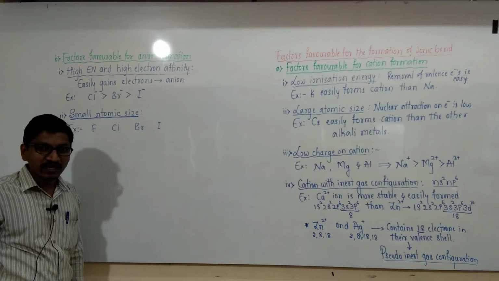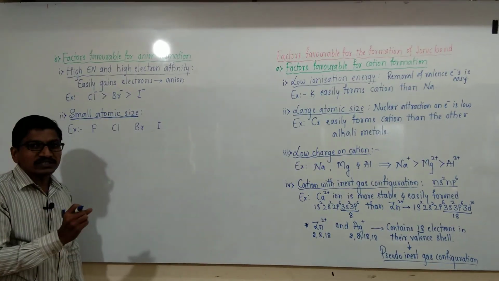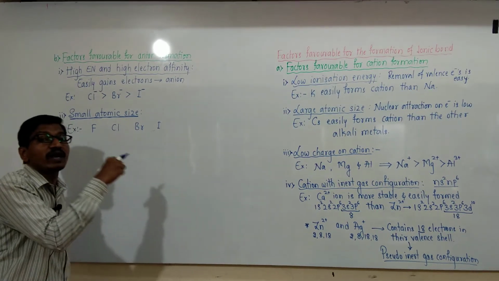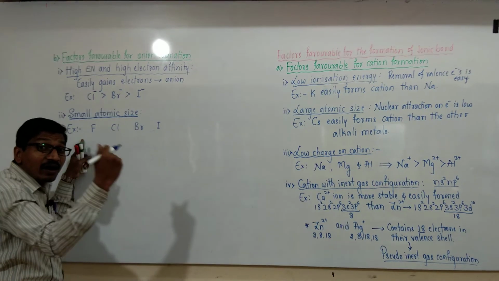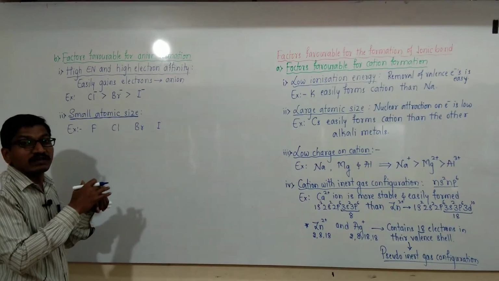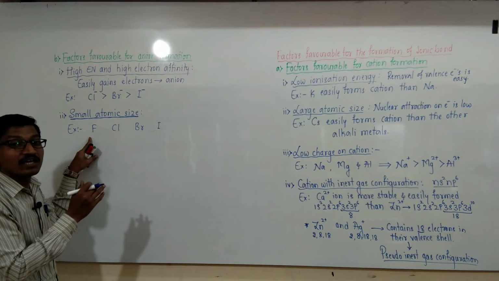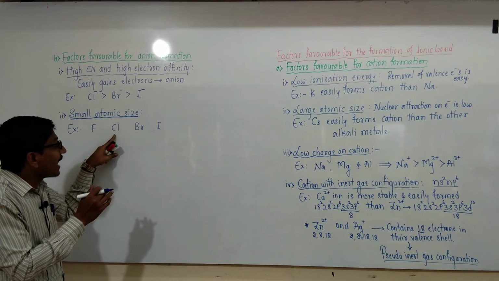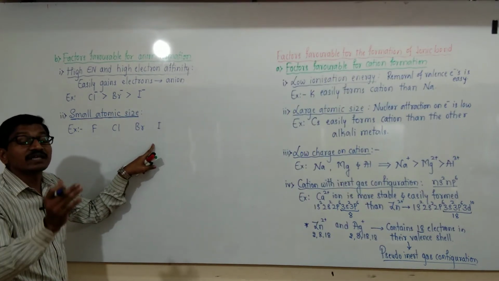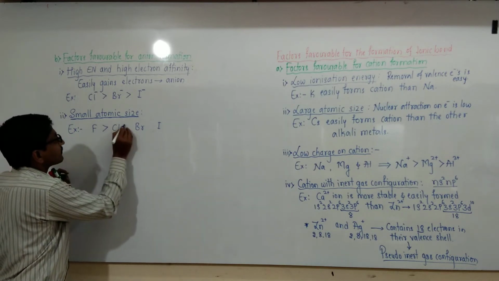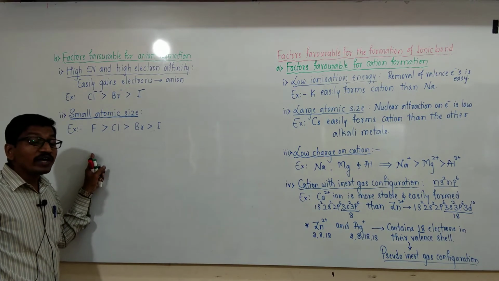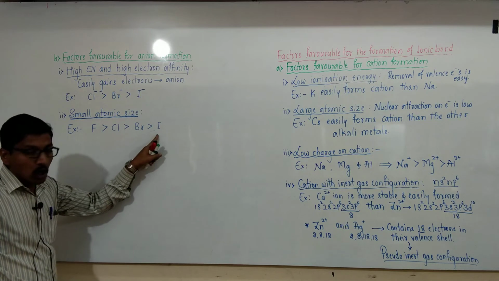Fluorine has a very small size, and its accepting tendency for an electron is more because it is highly electronegative, and the electrons are very strongly attracted by the nucleus. The nuclear attraction is very high in case of fluorine. As the size increases, the nuclear attraction decreases, and the accepting tendency also decreases. The ease of formation of ionic bond with cations is in this order.